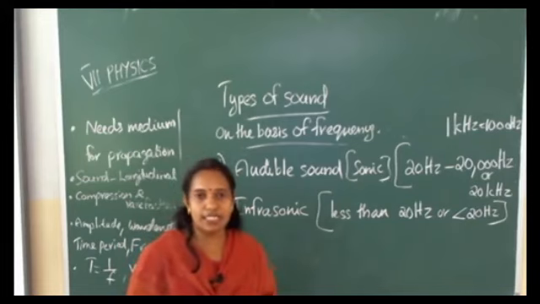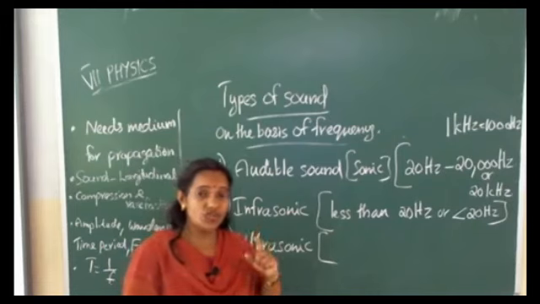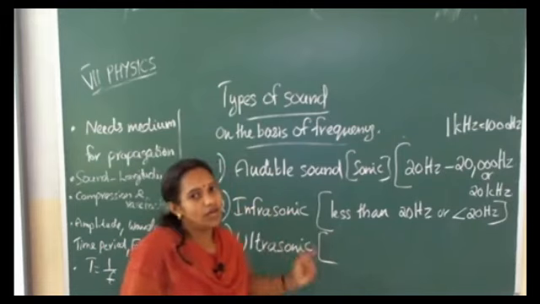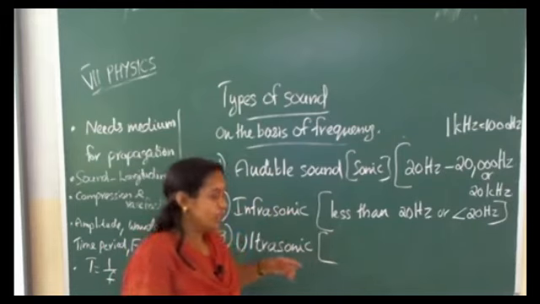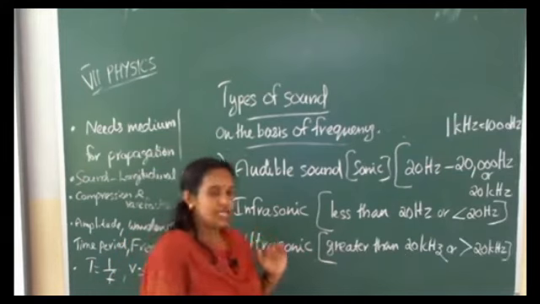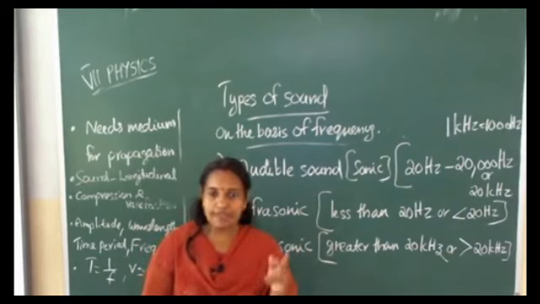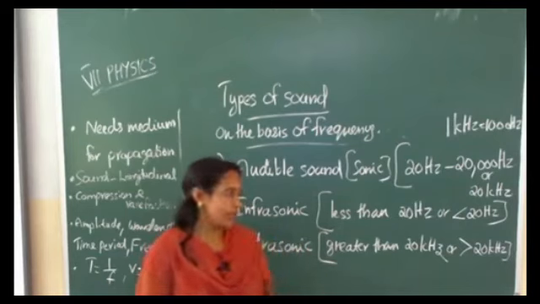The third category is ultrasonic. What will be its range? Greater than sonic sound. Greater than 20 kilohertz. This ultrasonic sound is audible to bats, dogs, elephants, etc.